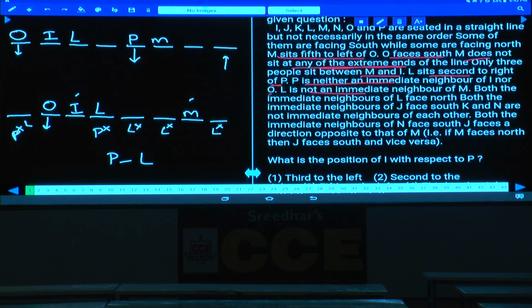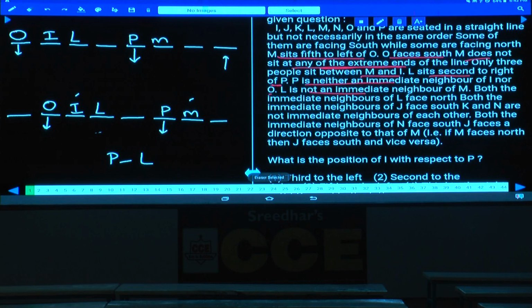If L is here, then P will be here. As P is here, L sits second to the right of P. Now this P must be facing towards which direction? P must face towards south. In both the cases, P must face towards south only. Done with this one? Now we have finalized the positions of P and L. Now the direction of P is facing towards south.